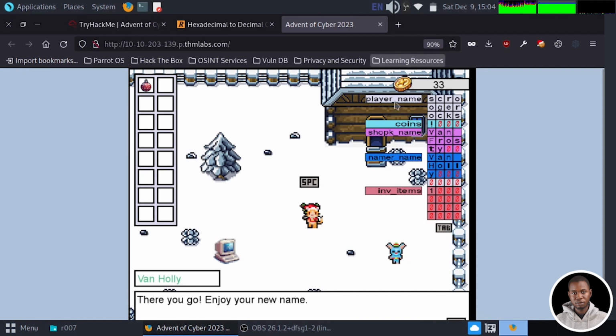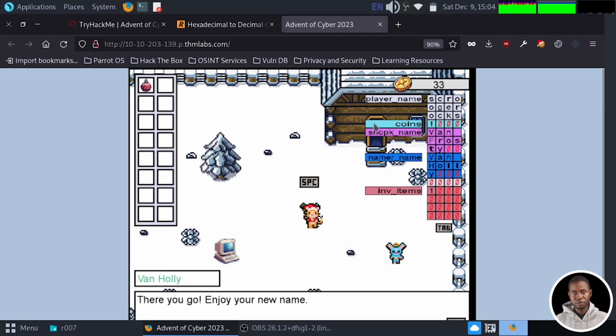We have some variables in here. We have the player name variable, we have the coin, we have the shopkeeper name, we have the namer name, and we have the inventory items. And we have each variable's address space assigned to them. For example, the player name has a total of 12 bytes, the coin has a total of 4, the shopkeeper name has 12, the namer name has 12 also. We have an additional 4 extra here, and we have inventory items which have about 16 bytes of address space.